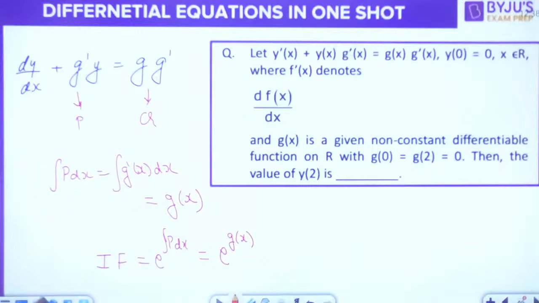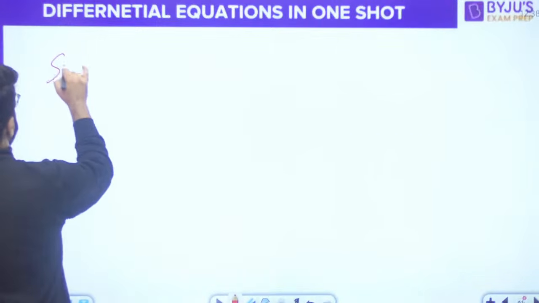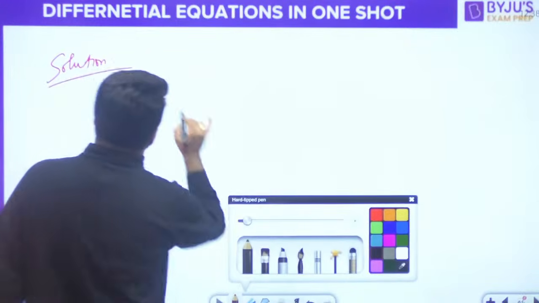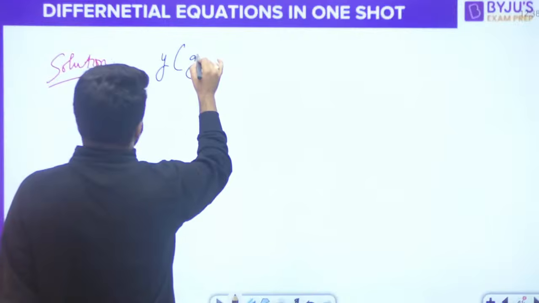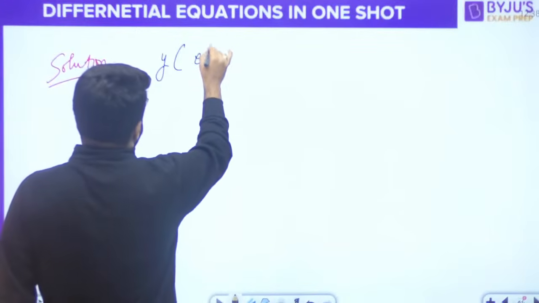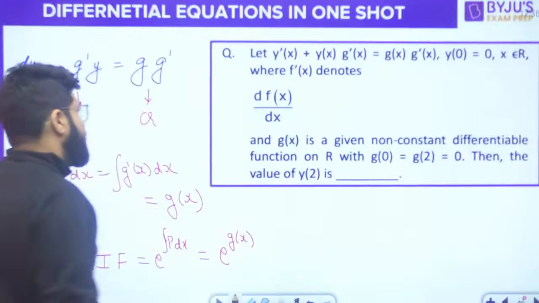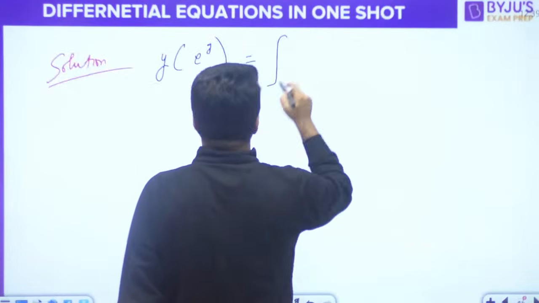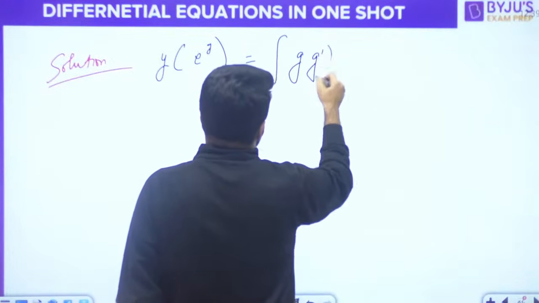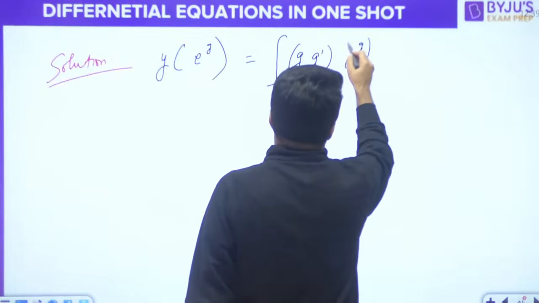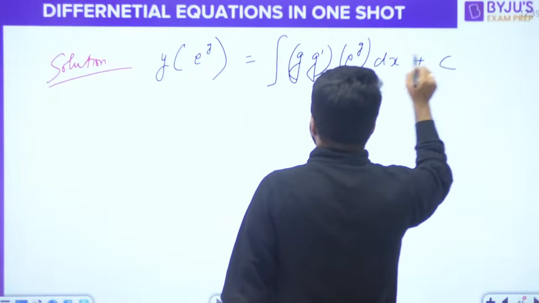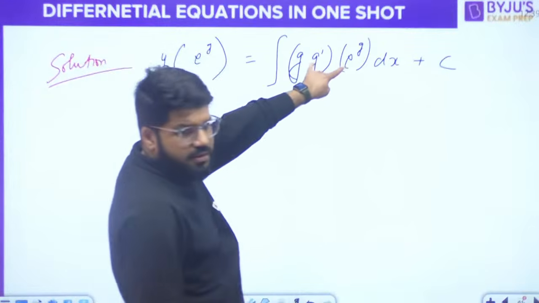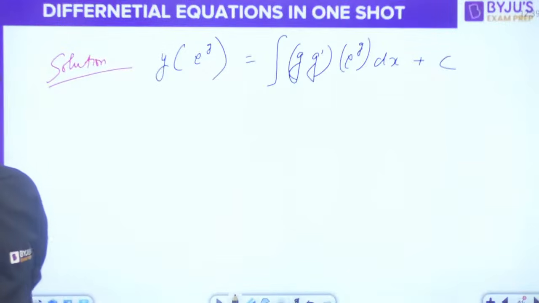That is done. Now the solution part. So y into the integrating factor, e की power g, is equal to integration of q, where what is the q? G into g dash. Integration of q into integrating factor dx plus constant. Now little bit techniques of integration has to be involved here.